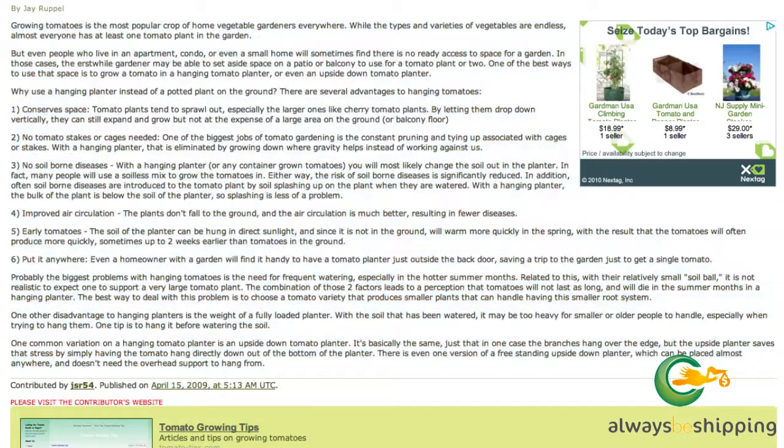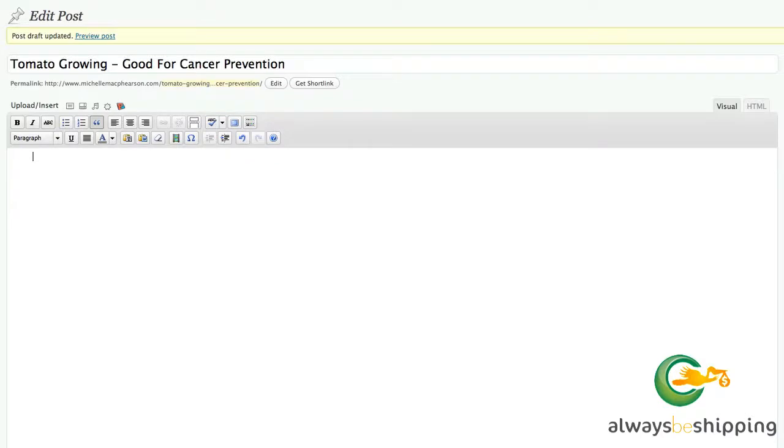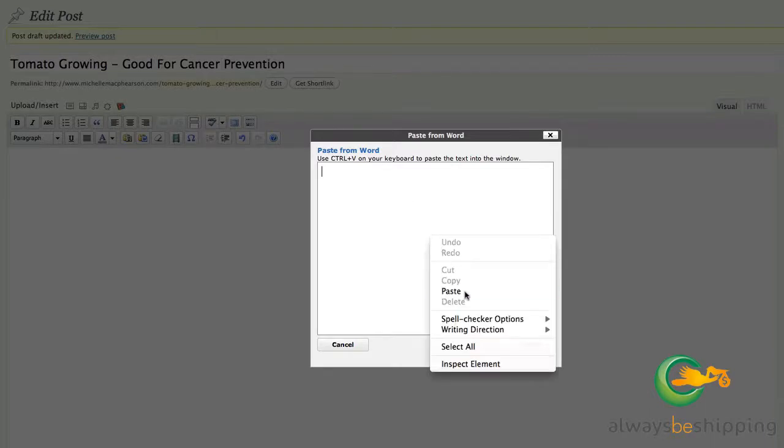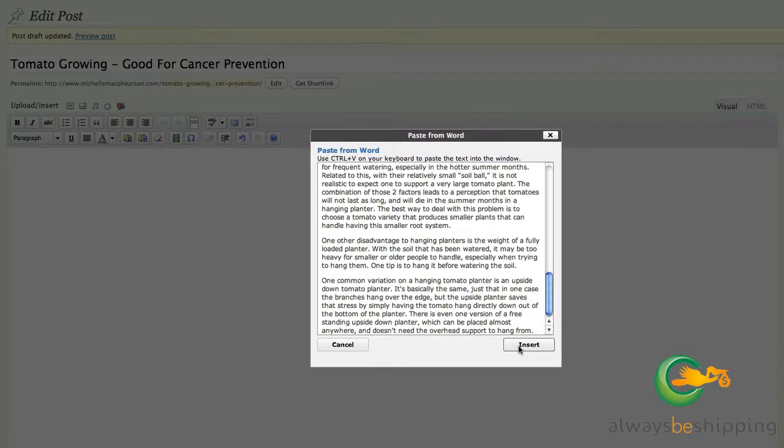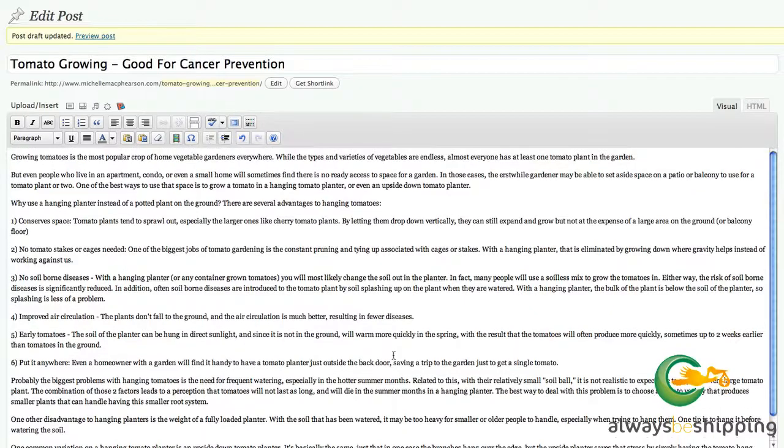So I would copy this and bring it over to my site. I'm going to delete that other stuff, and then we'll do Word, and we'll paste it in. Insert. Now, I would most likely change the title on this because my site's about tomato growing, and this particular article is about hanging tomato plants. So I might say something like growing hanging tomato, and that way it's still sticking to what my site's main keyword is.